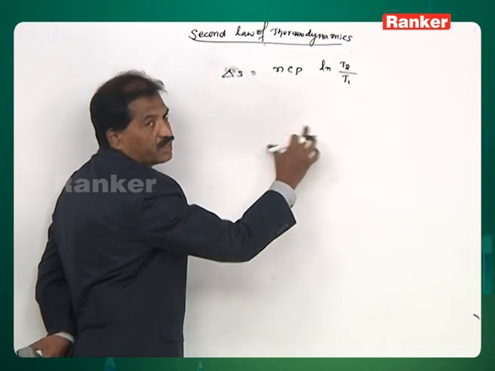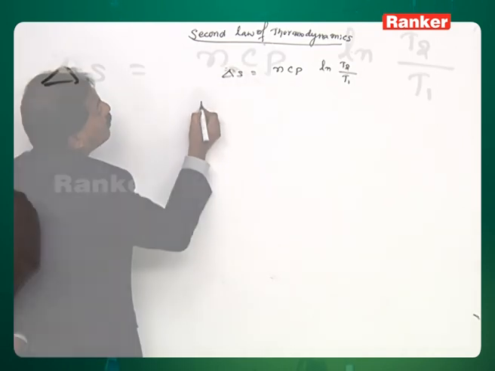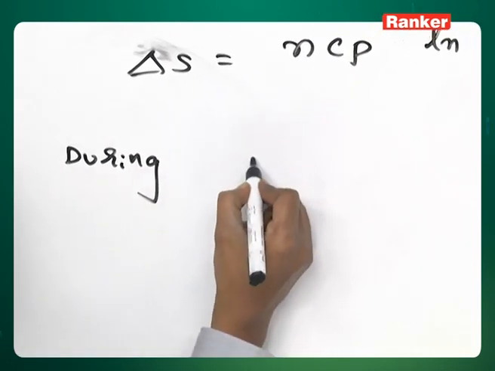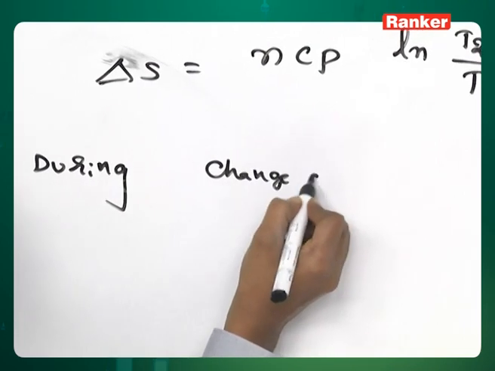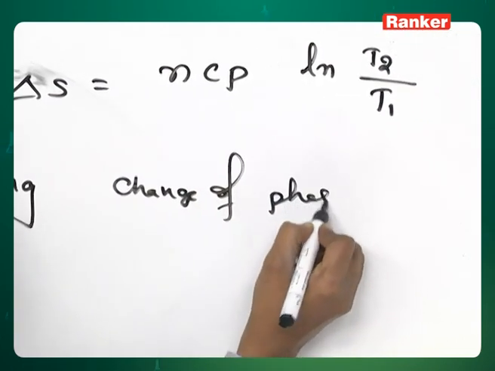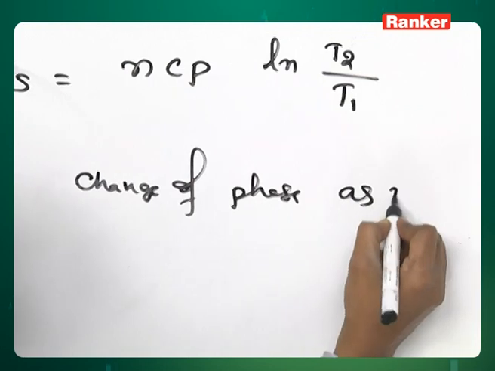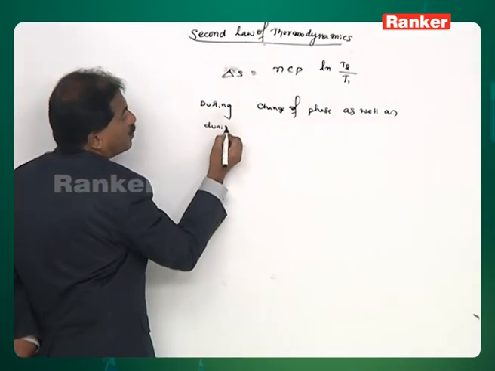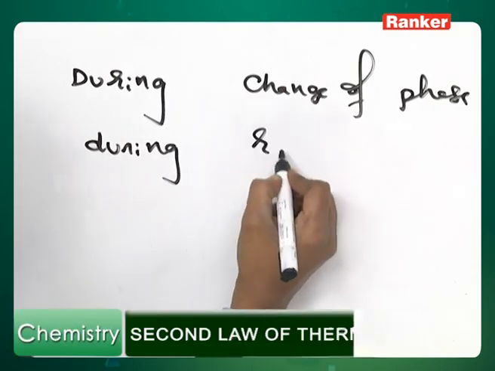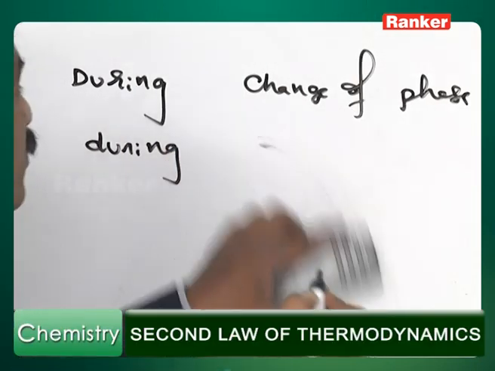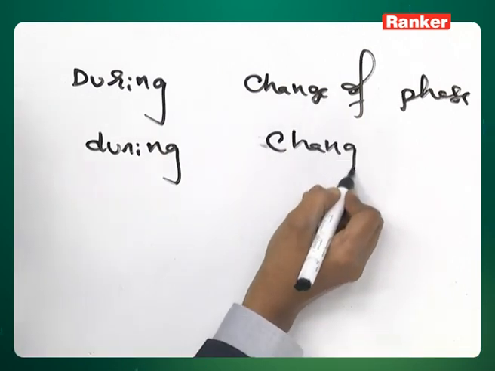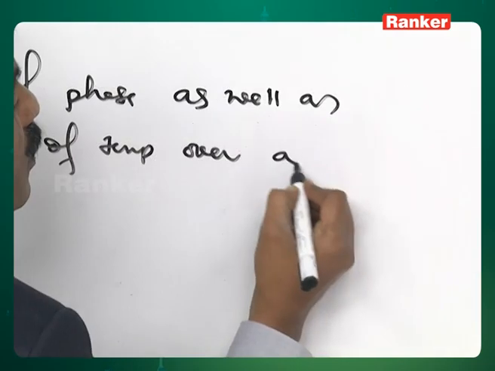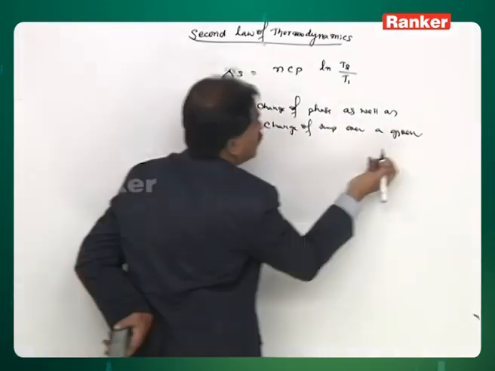Next, if you want to calculate the entropy change during the phase change as well as between the two different phases, during change of phase as well as during change of temperature over a given phase.